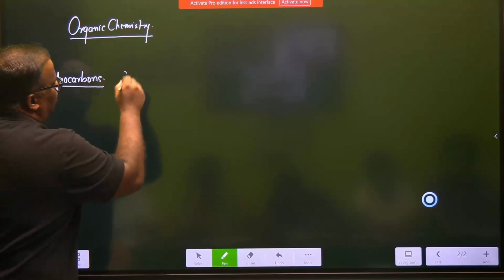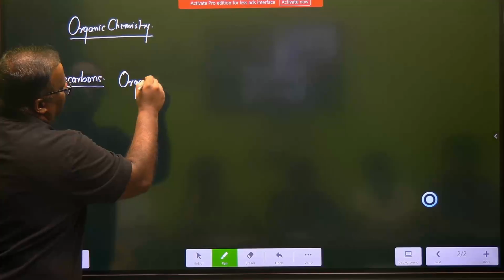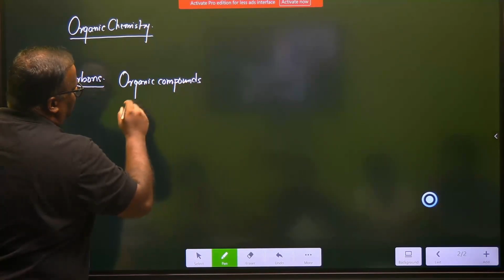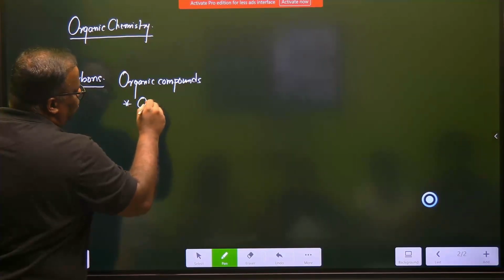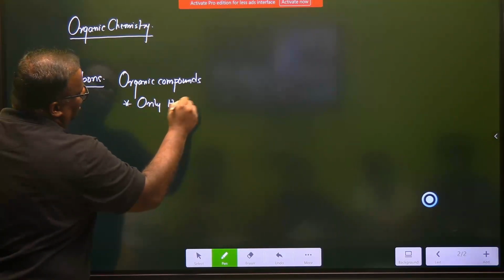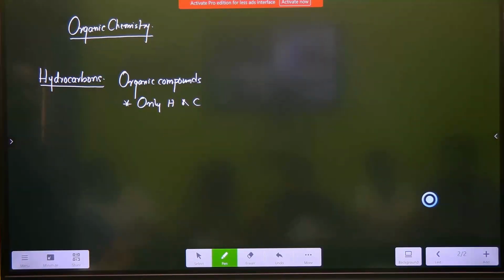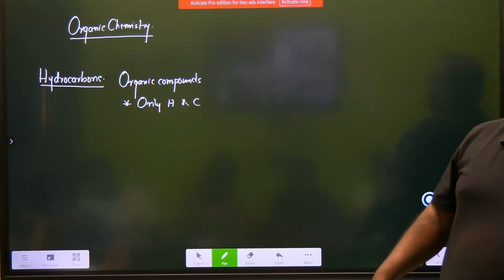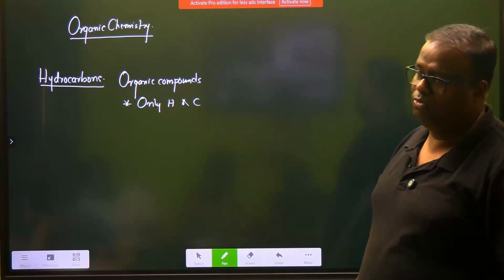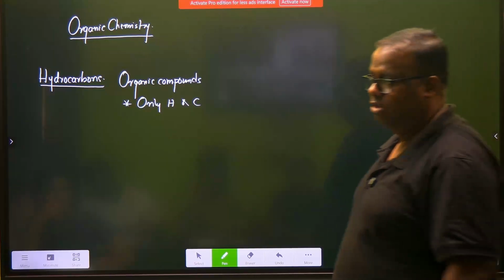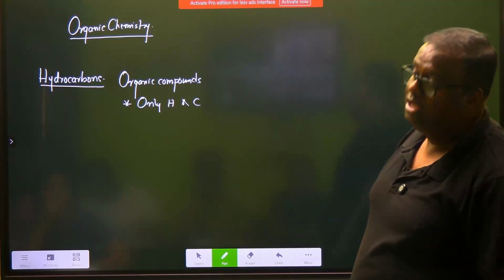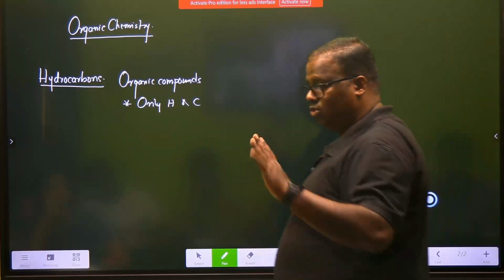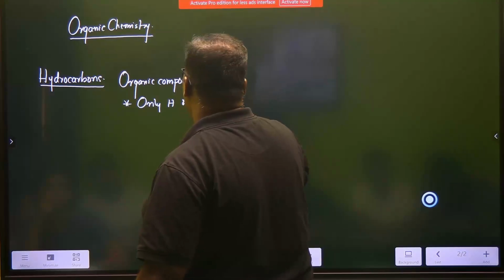Hydrocarbons. So hydrocarbons means what? Hydrocarbons are a class of organic compounds, and you will be dealing in grade 10 only with hydrocarbons and some derivatives. Hydrocarbons are a class of organic compounds that contain only hydrogen and carbon. That's why they are called hydrocarbons. Now glucose is C6H12O6. Glucose is not a hydrocarbon, because glucose contains oxygen in it. Okay, glucose is not a hydrocarbon.